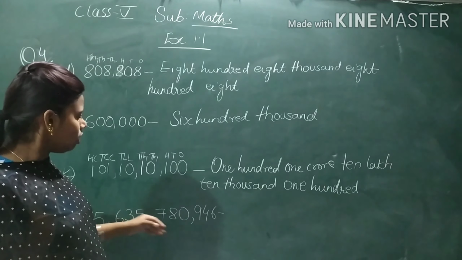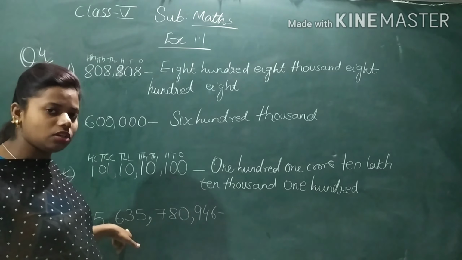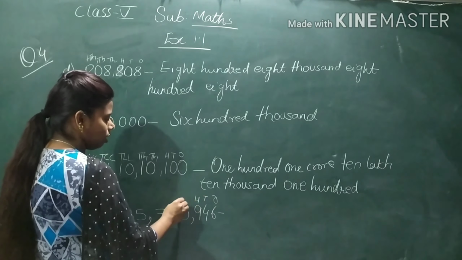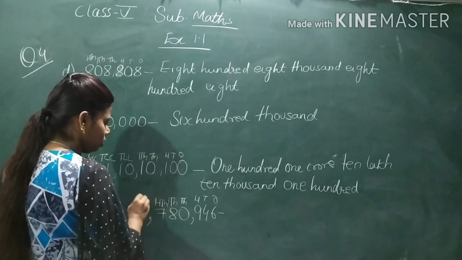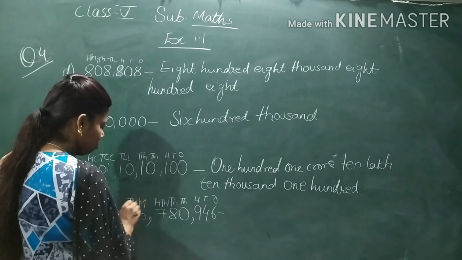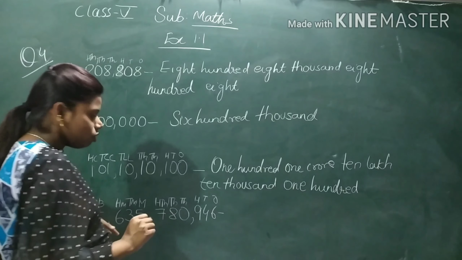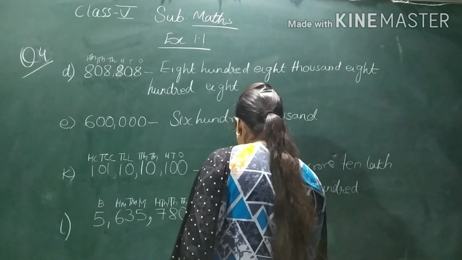Now let's see this one. See it is 3, 3, 3. That means it is in the international system. So now again let's write ones, tens, 100, 1000, 10,000, 100,000, million, 10 million, 100 million, billion. So 5 is in which place? Billions place. So we will write 5 billion.